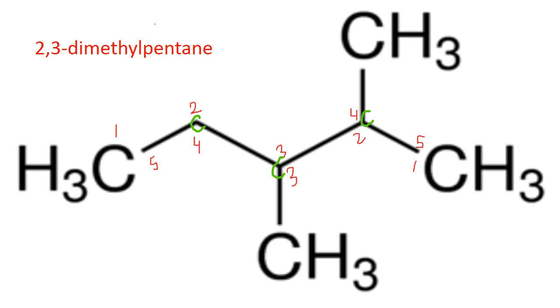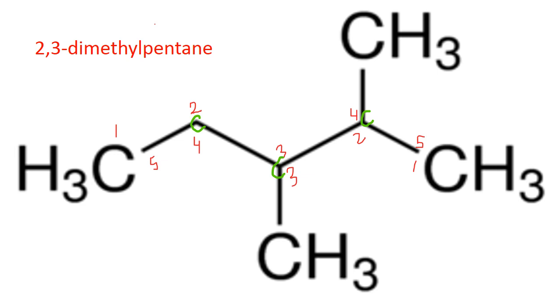First of all, I have to number the longest carbon chain. I have to number it from both sides. Don't you wonder why? Yes, because I want to give the lowest number to my branches, as low as I can.